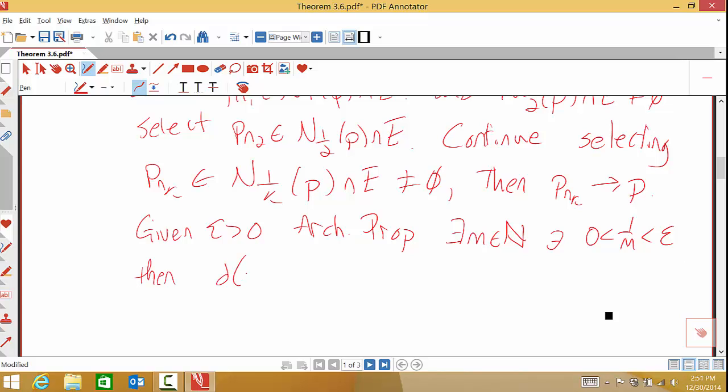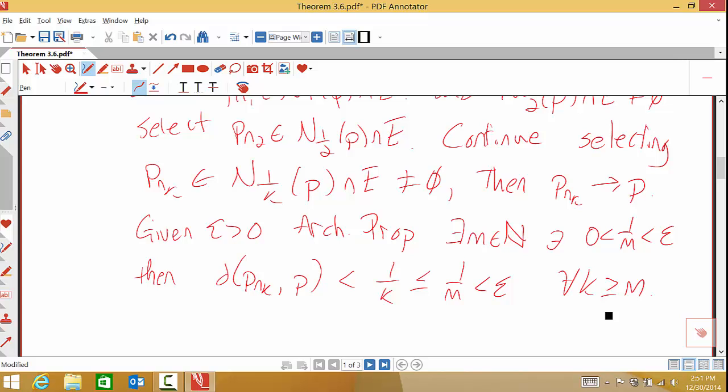Then the distance, this is again with respect to our metric, from P sub nk to P is less than 1 over k, that's how we've been selecting things, which is going to be less than or equal to 1 over m, which is less than epsilon, as long as I go out far enough in the sequence for all k greater than or equal to m. Okay, and that finishes up our theorem.